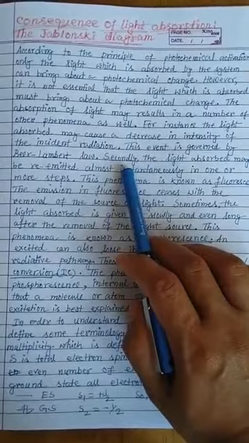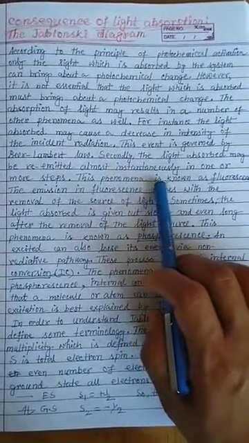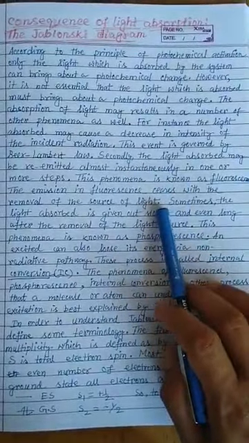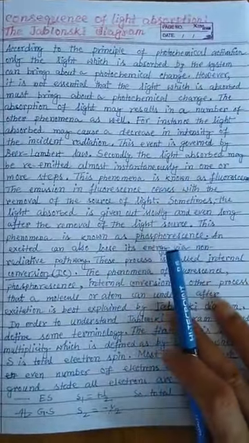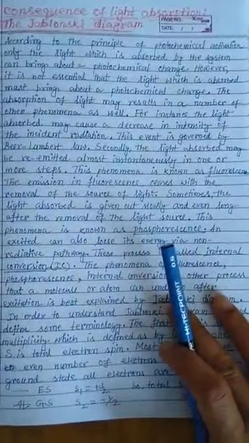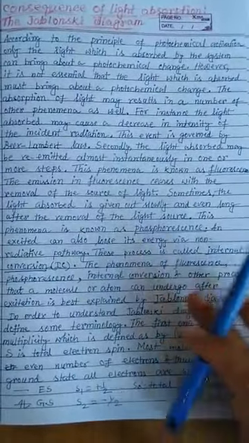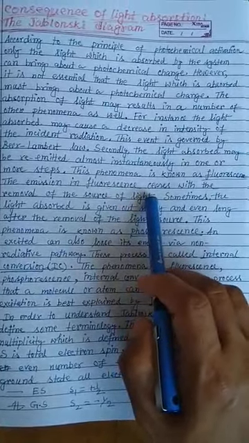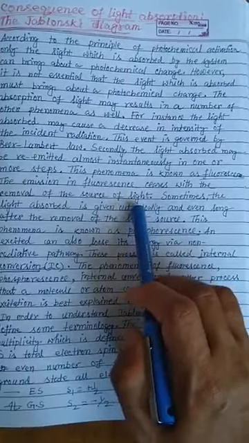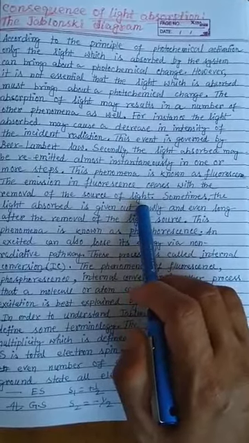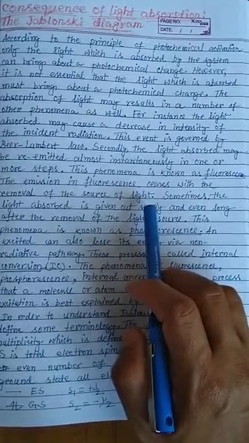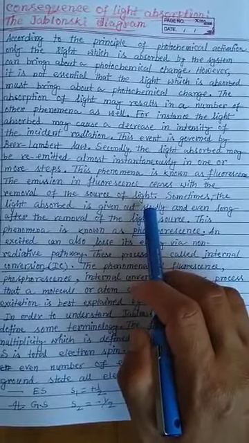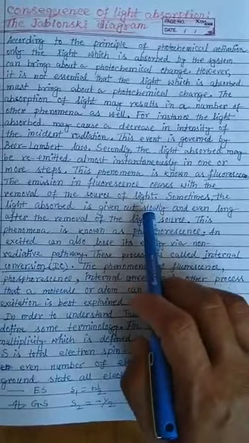Secondly, the light absorbed may be re-emitted almost instantaneously in one or more steps. This phenomenon is known as fluorescence. The emission in fluorescence ceases with the removal of the source of light. That means when you remove the light source, or stop irradiating your sample, the phenomenon of fluorescence stops instantaneously. So this is an instantaneous process.